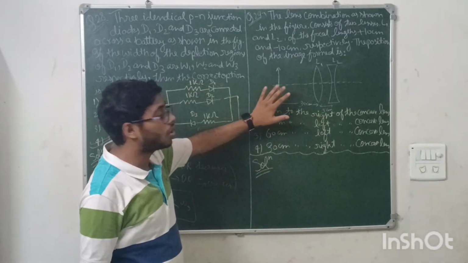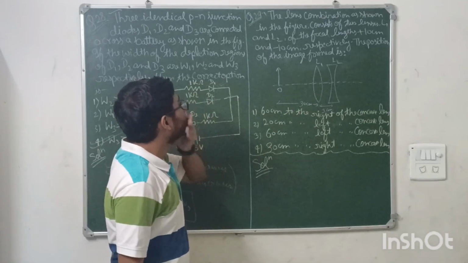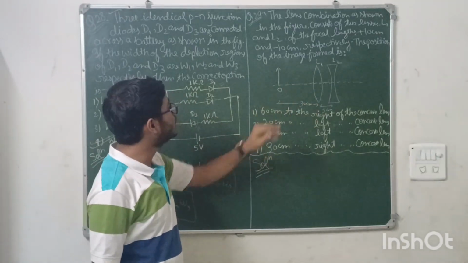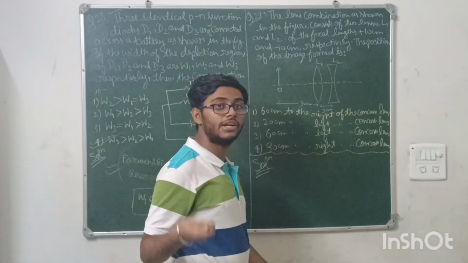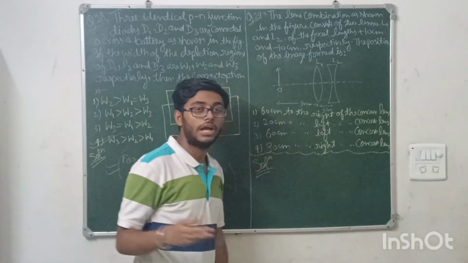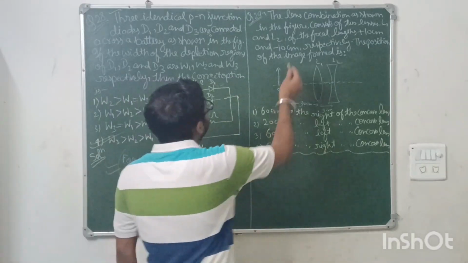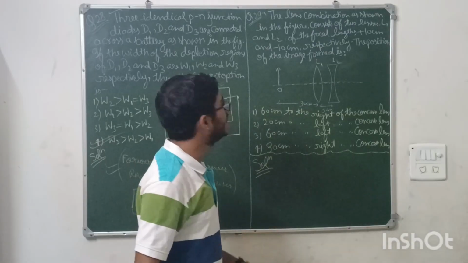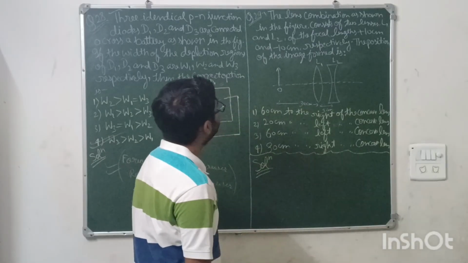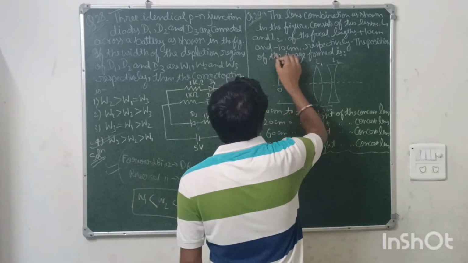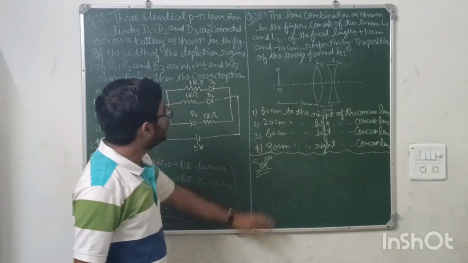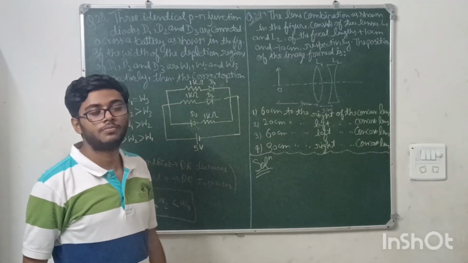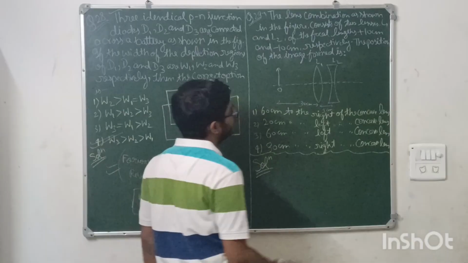This question is from the topic ray optics. Again, a combination of two lenses, and you have to tell the final image formation. Same question that is asked generally in JEE Mains and NEET as well. The question is saying the lens combination as shown in the figure consists of two lenses L1 and L2, of focal length plus 10 centimeters and minus 10 centimeters. We need to tell the position of the image formed.